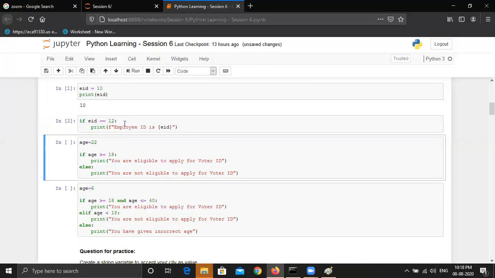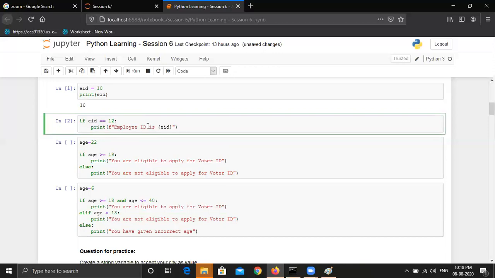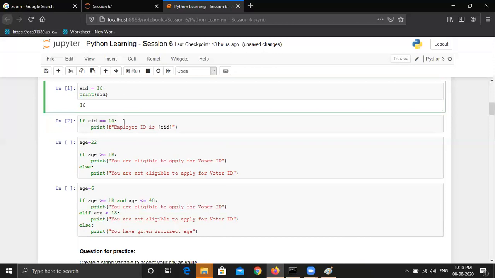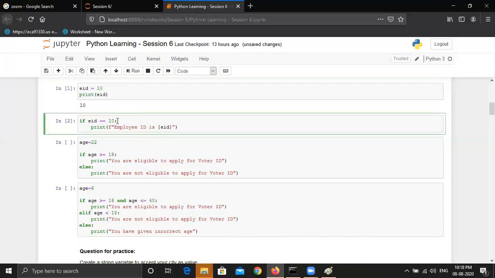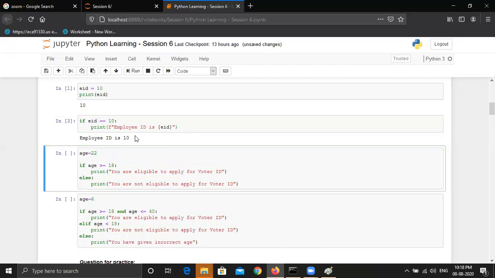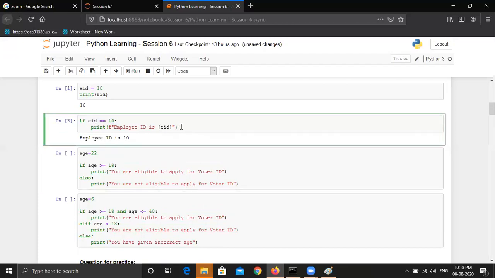If I run this, you can see there is no output. But if I check that if employee ID is equal to 10, as we can see it is 10, then the answer should be true. This condition will be met and this statement will be printed on my screen. So you can see employee ID is 10. This was a very basic example just to explain the concept.